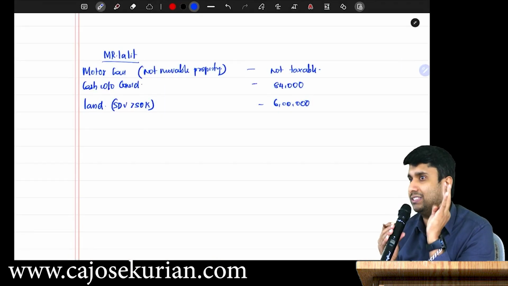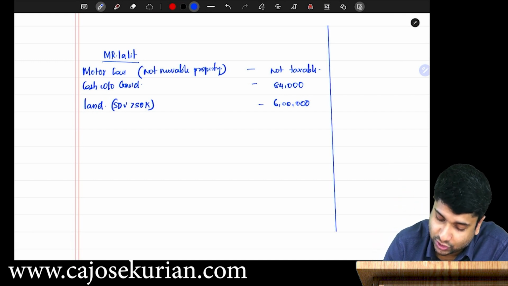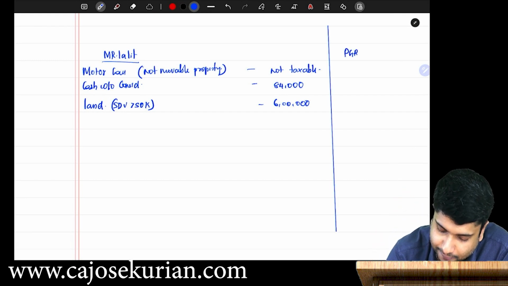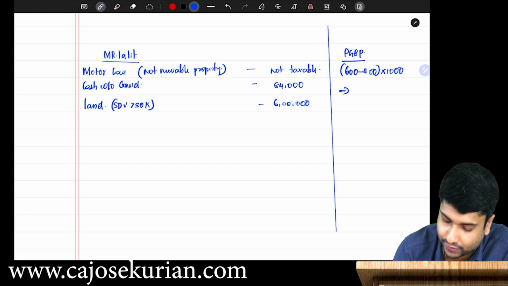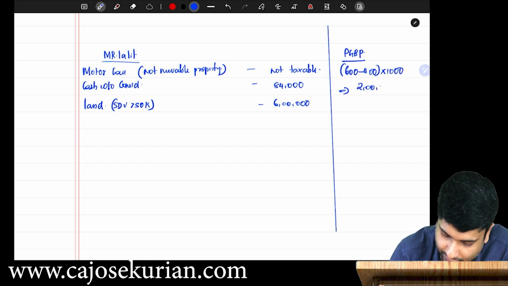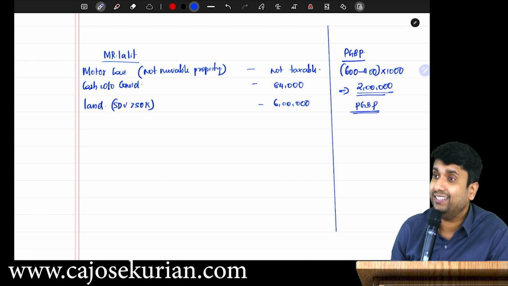No. Because since he is a dealer in shares, the taxability will come under PGBP. So you have to treat it under PGBP. Market value is 600 minus purchase cost 400, into how many shares? 1,000 shares. So can you tell me the amount? 2 lakhs will come under PGBP, not under IFOS, because he is a dealer in shares.